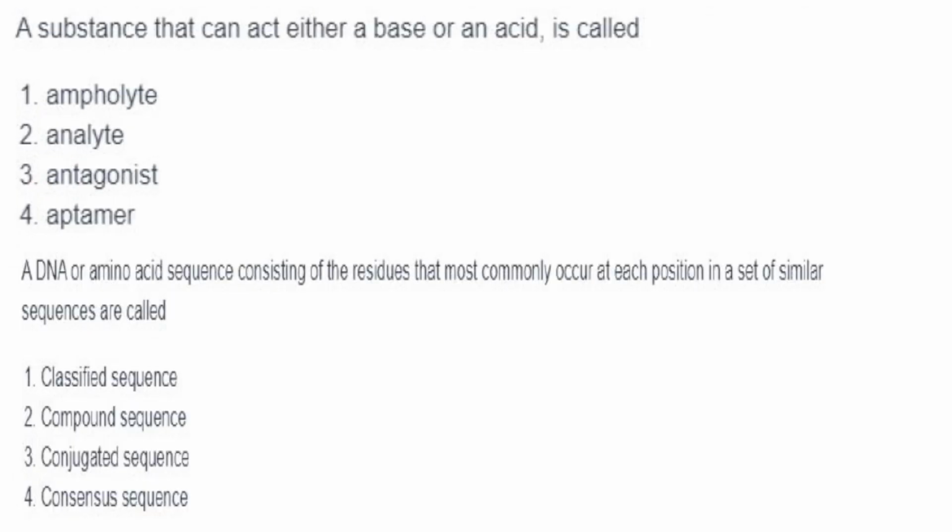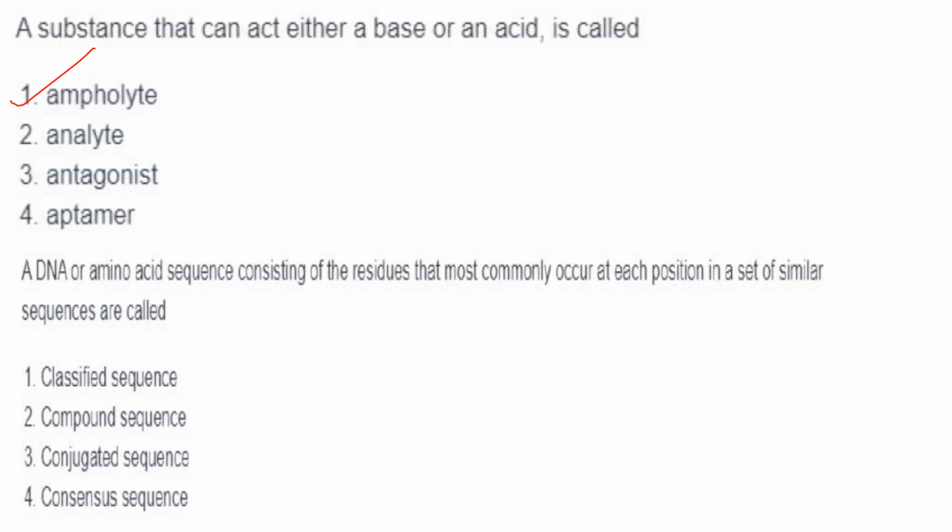Then next one. A substance that can act either as a base or as an acid is called an ampholyte. Okay. Then what is an analyte? Analyte is a substance that is being analyzed or measured. Antagonist is a substance that opposes or blocks the action of another substance. And aptamer is a short single-stranded DNA or RNA molecule that binds to a target molecule.